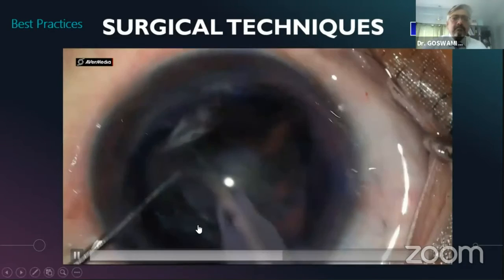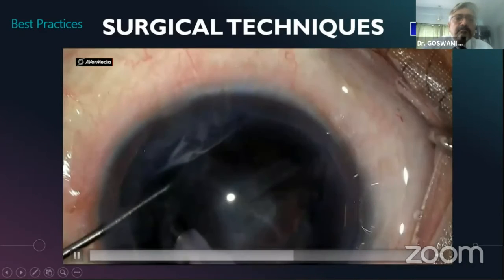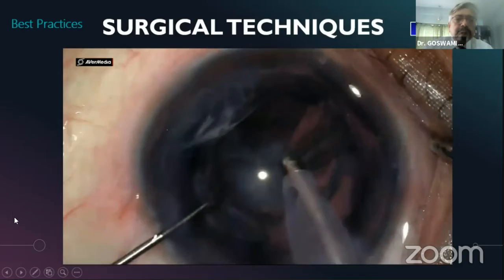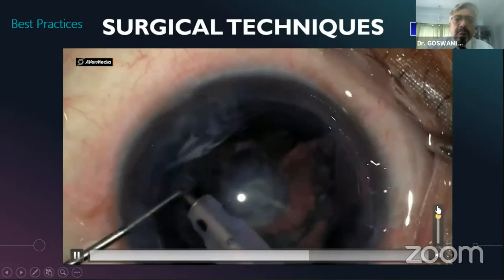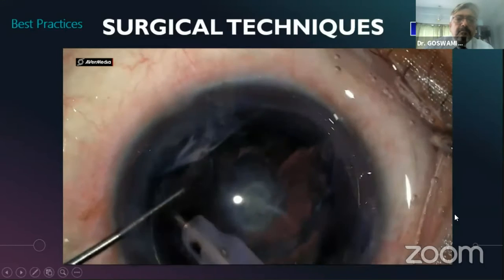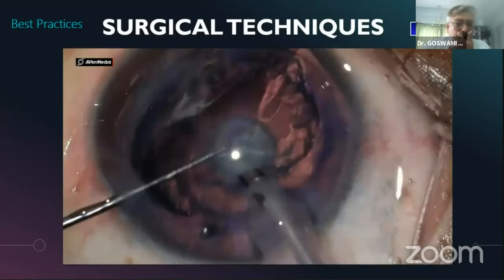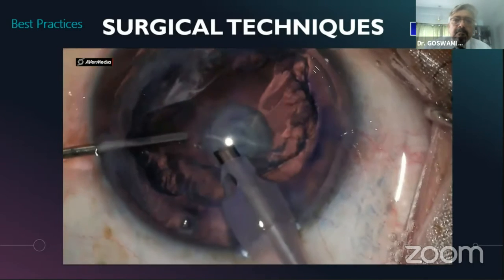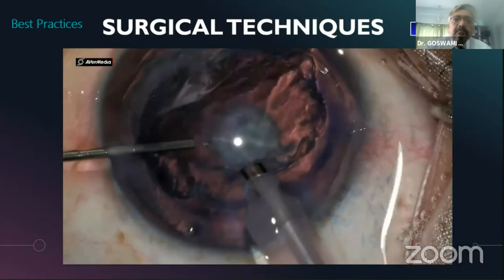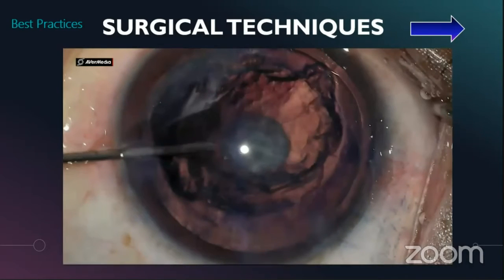The epinucleus is now peeled off from the periphery to the center, again taking care to emulsify it before it can pull the posterior plate along with it. Always refill the chamber with OVD from the side port before removing the phaco probe from the AC. This prevents sudden AC shallowing and bulging forward of the PC, which may cause a PC rupture.